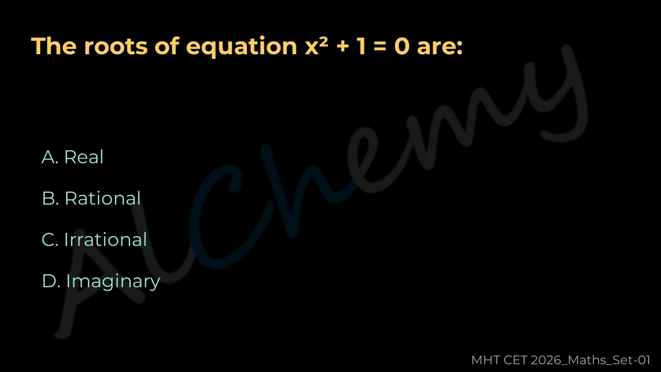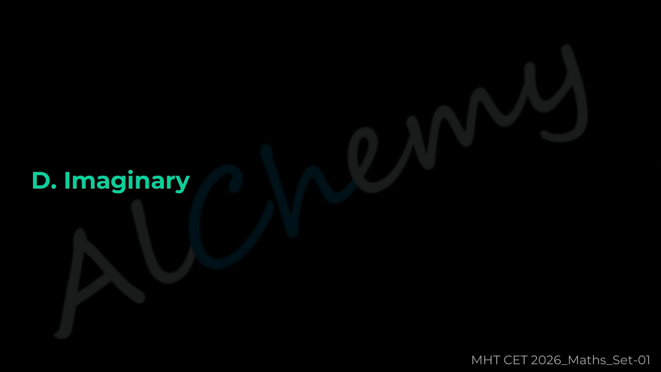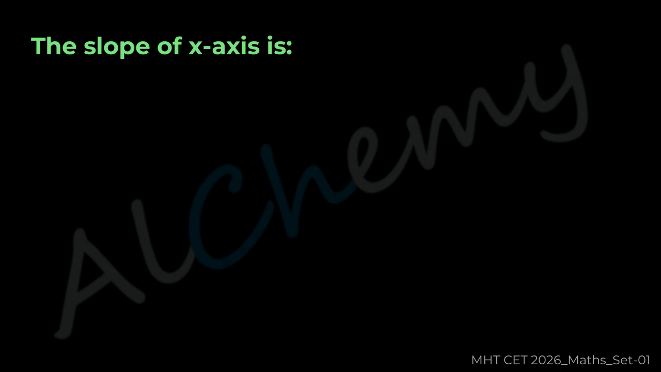A Real, B Rational, C Irrational, D Imaginary. The correct answer is D Imaginary. Question 34. The slope of the x-axis is.